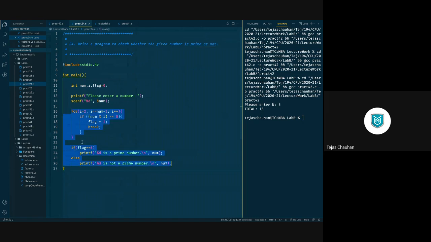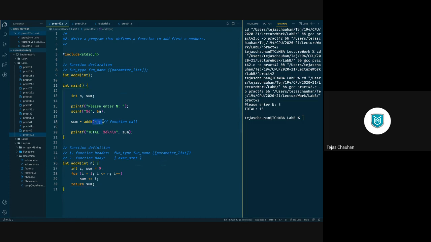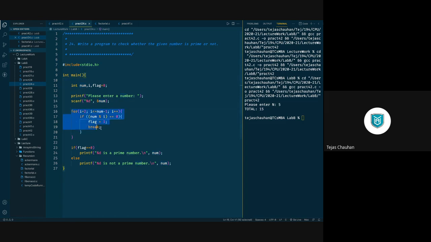इतना कोड आप उठा के एक फंक्शन के अंदर डाल दोगे. You take one number from user and pass that number as a parameter to the function. कैसे पास करेंगे? अब हमें पता है. When we call that function, we pass the value, right? So you pass that number. Now inside that function, within the body of your function, आपको क्या करना होगा? You have to implement this logic.